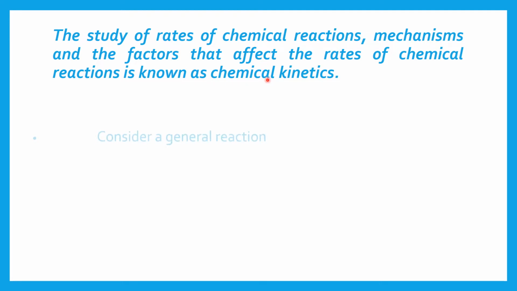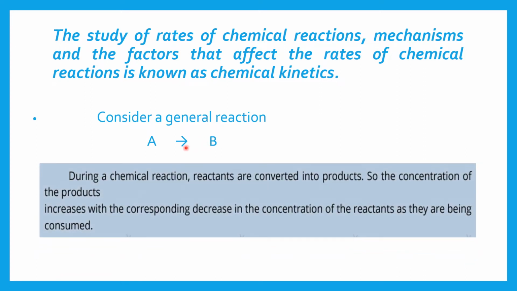chemical kinetics. Now we consider the general reaction as A changes to the product. A is the reactant and B is the product. Now what happens at the start? At the start of the chemical reaction, the reactants start to change into the product B. So the concentration of the product at the start is very low, but the concentration of the reactant at the very start of the reaction is high, and with the passage of time the concentration of reactant A decreases and the concentration of product B increases.